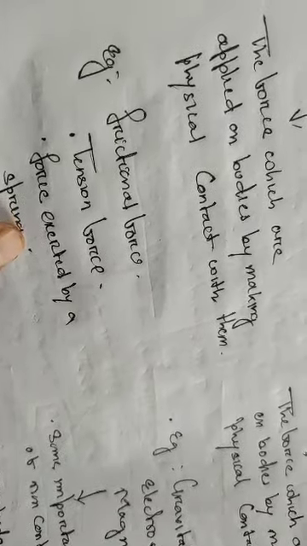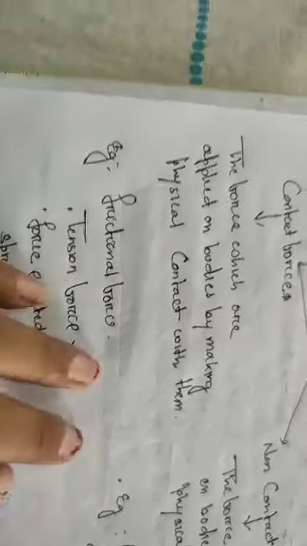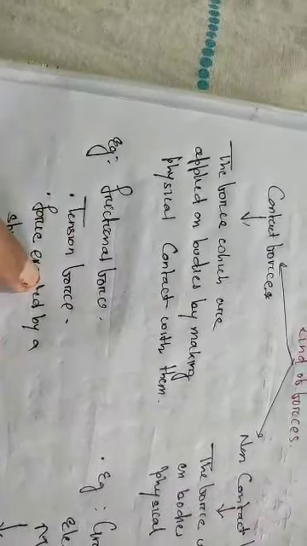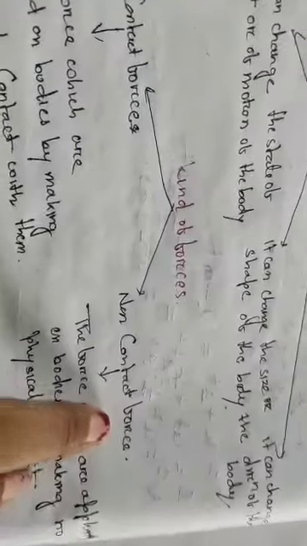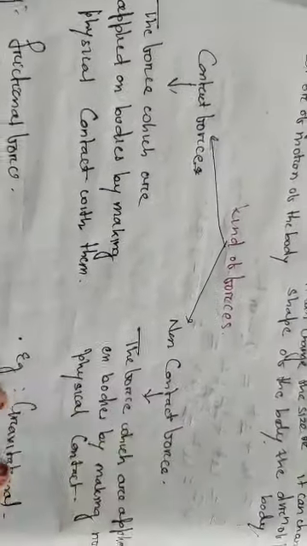You are exerting force on the spring and the spring wants to come back. Without touching, you cannot elongate it, so that is also a contact force.